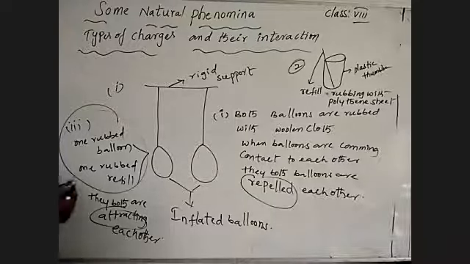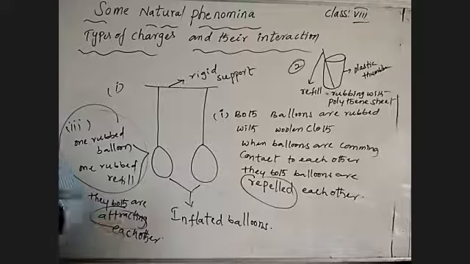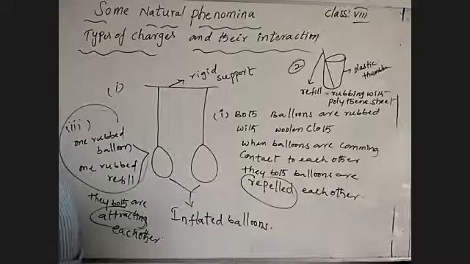Understand? We observed the types of charges. Two types of charges are there: like charges, unlike charges, similar charges and different charges. Similar charges, like charges, repel each other. Different charges, unlike charges, attract each other. Do you understand what I am saying to you?